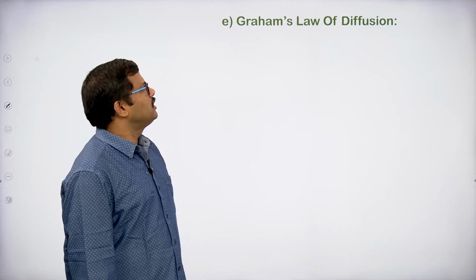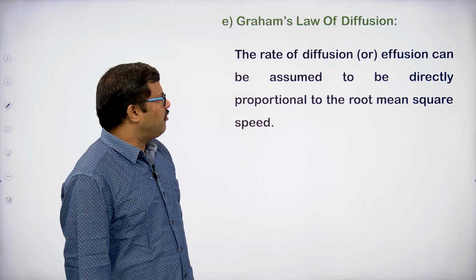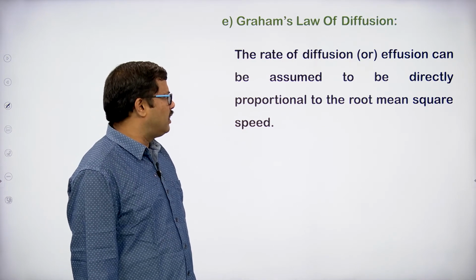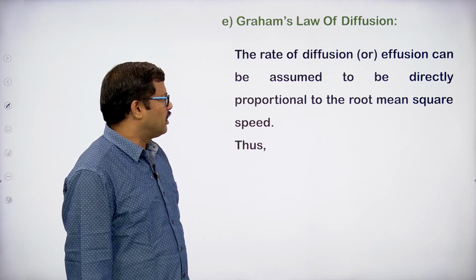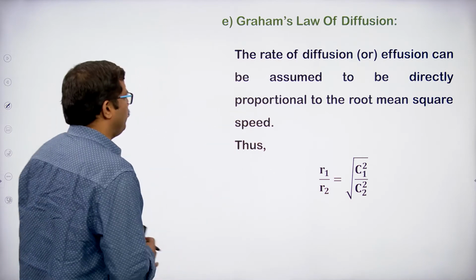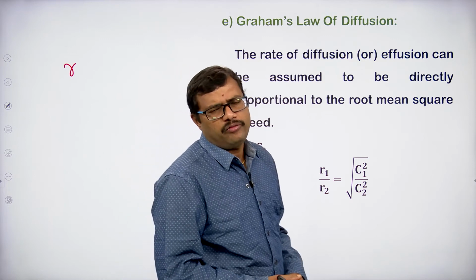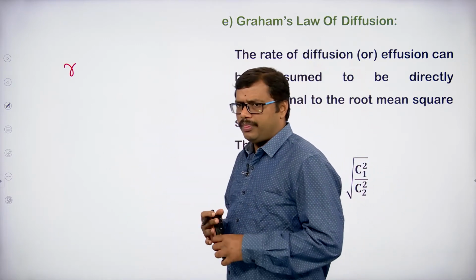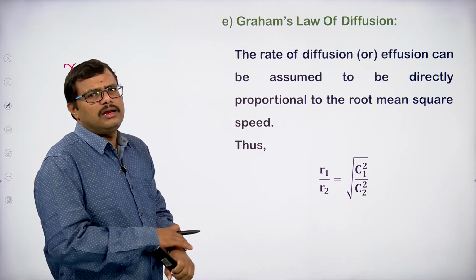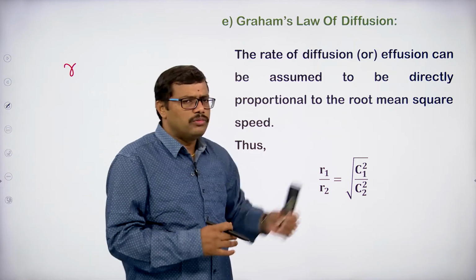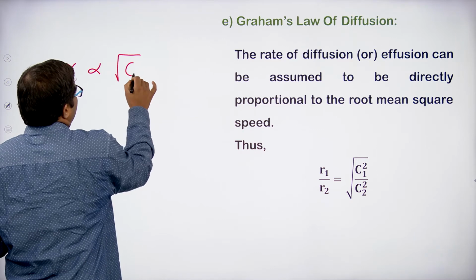Now let us look at Graham's law of diffusion. Here the rate of diffusion or effusion can be assumed to be directly proportional to the root mean square velocity. We generally represent the rate of effusion or rate of diffusion with a small r. So the rate of diffusion is directly related to the root mean square velocity. That is to say, this is velocity, rate.